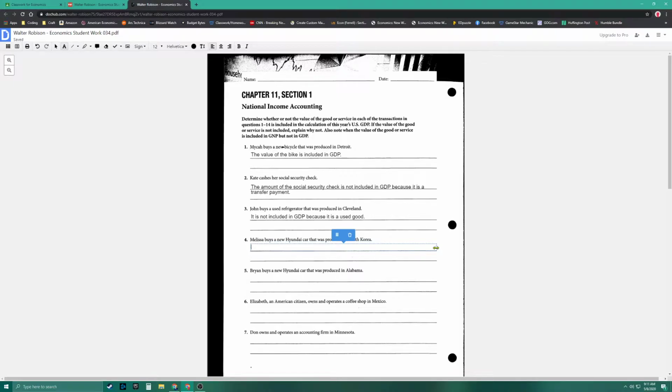All right, Melissa buys a new Hyundai car that was produced in South Korea. Well, it was produced in South Korea. It was purchased in the United States, but because it wasn't produced in the United States, it doesn't get included. So again, it is not included in GDP because it was produced outside of the U.S. Probably Korea, but I don't know that for sure.